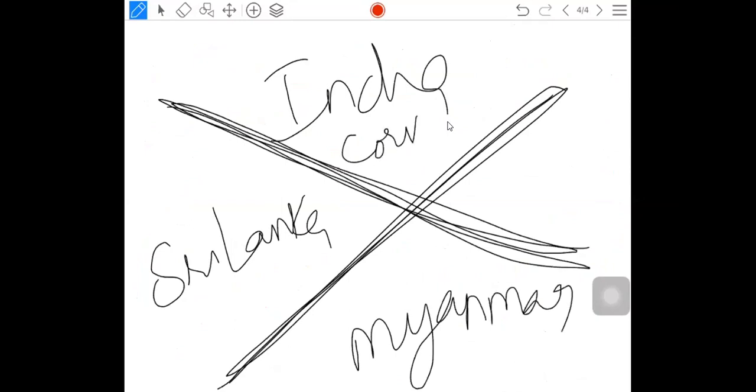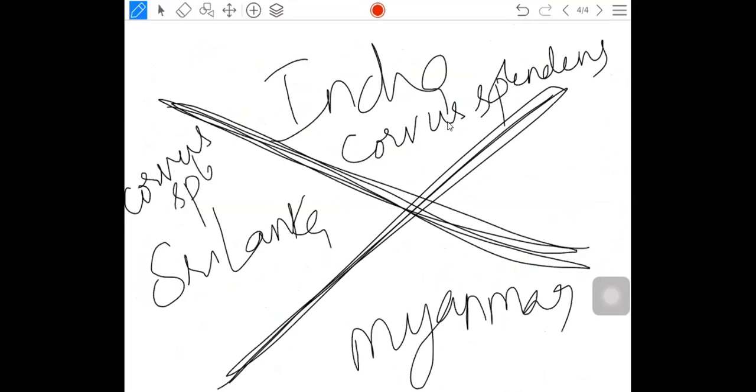There is a crow in India, Corvus splendens, isn't it? And there is a crow in Sri Lanka, Corvus splendens, the scientific name of the crow in Sri Lanka. There is a crow in Myanmar, Corvus splendens.